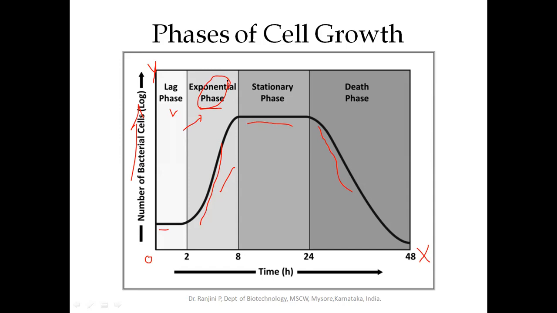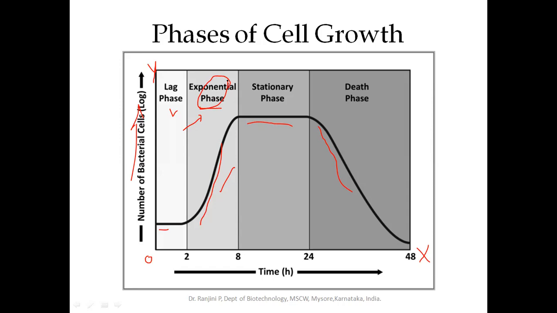As the cell divides and utilizes the nutrient, when the substrate in the batch culture is completely utilized by the microorganism, when there is depletion of the nutrient in the fermenter or in the conical flask, the same number of cells will be there.